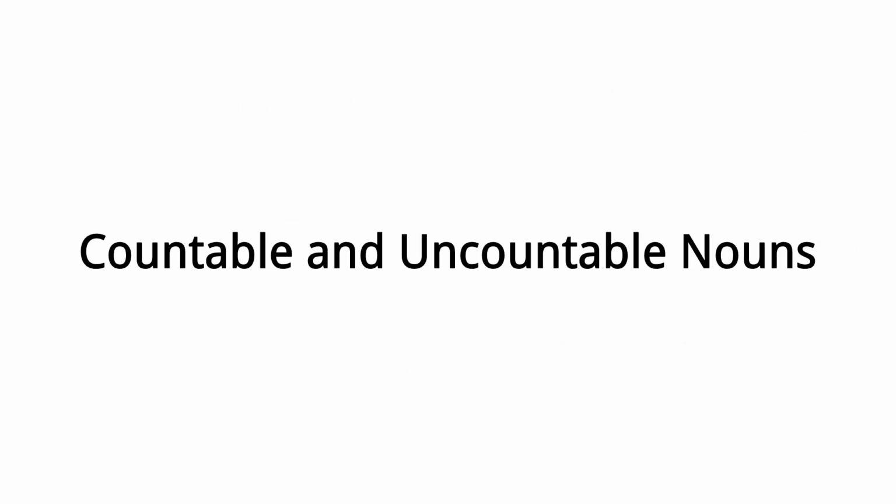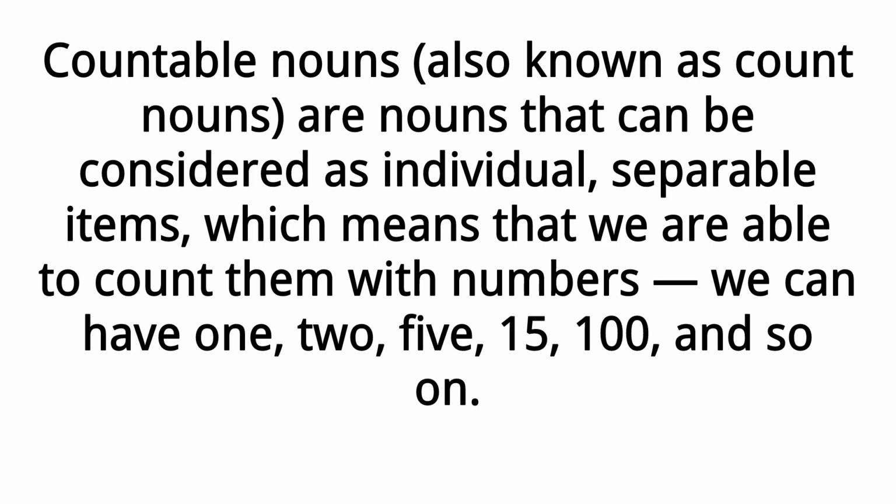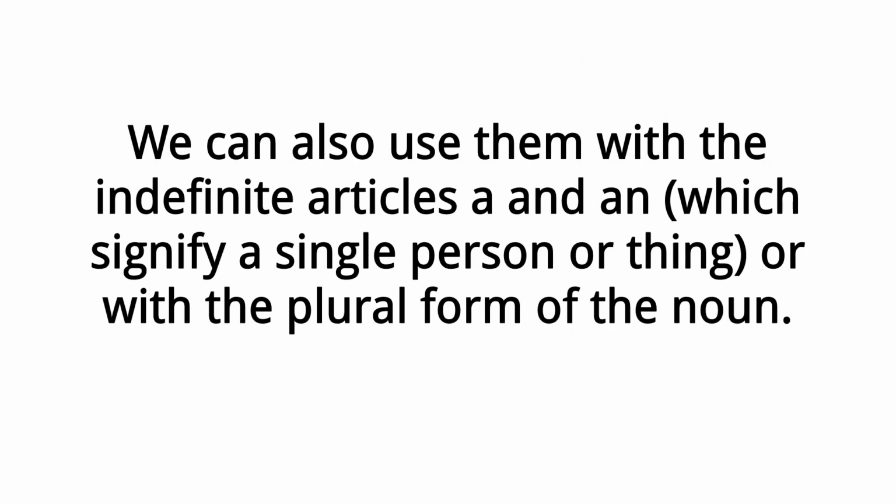Countable and uncountable nouns. Countable nouns, also known as count nouns, are nouns that can be considered as individual, separable items, which means that we are able to count them with numbers. We can have 1, 2, 5, 15, 100, and so on. We can also use them with the indefinite articles, a and an, which signify a single person or thing, or with the plural form of the noun.